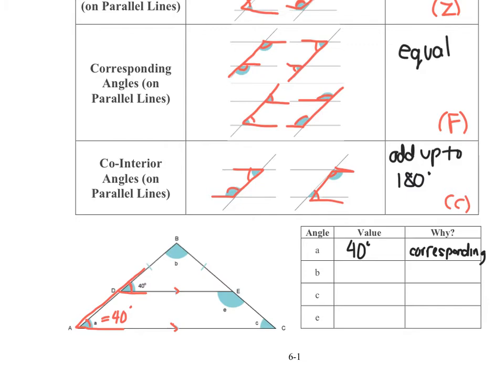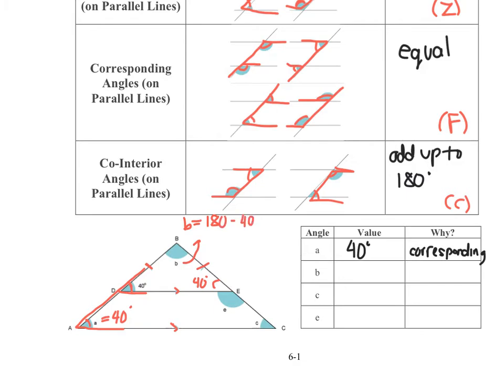Now when we try to find angle B, it's not going to be as direct, but what I notice in this little triangle is that we have an isosceles triangle, because it's telling us that these two sides are equal. So if I have an isosceles triangle, that means this angle here is also 40 degrees. Now I can use my sum of interior angles of a triangle. I know they all have to add up to 180 degrees, which means B is going to equal what's left over.